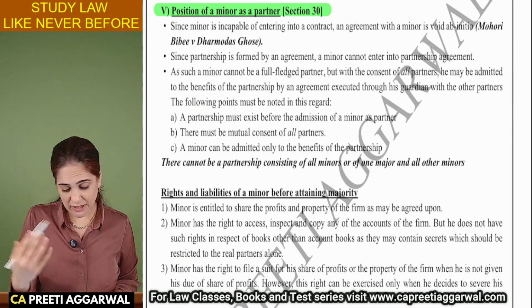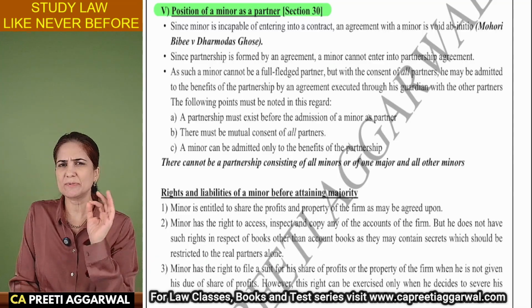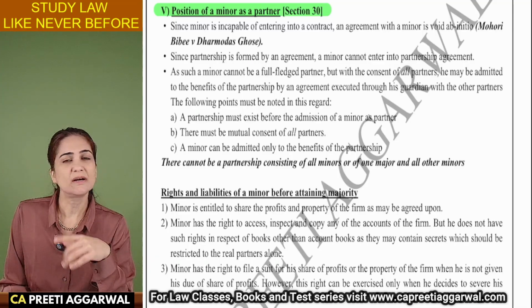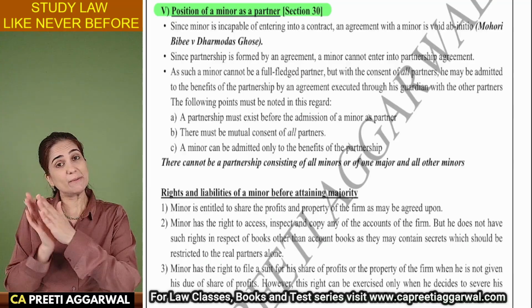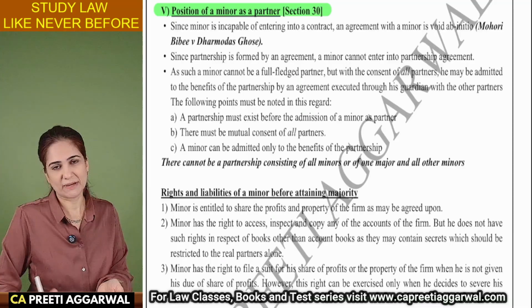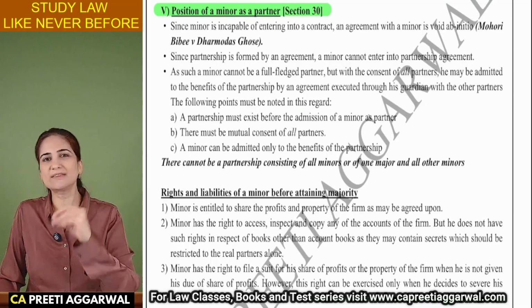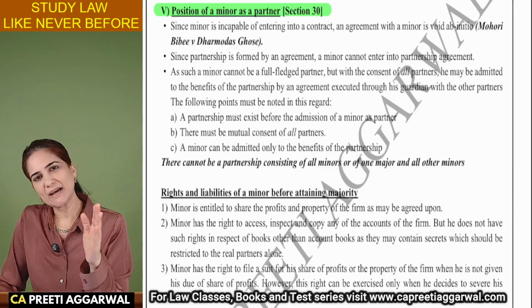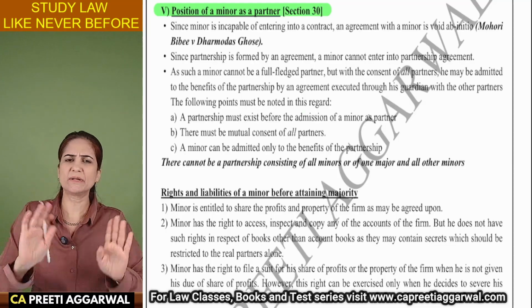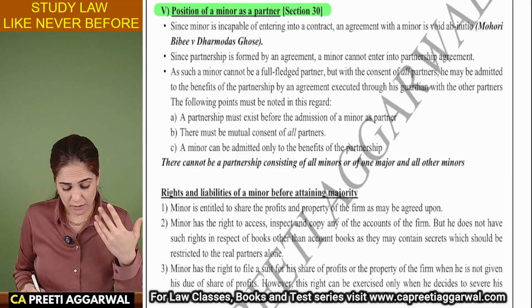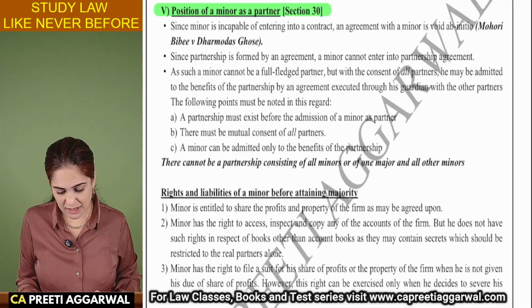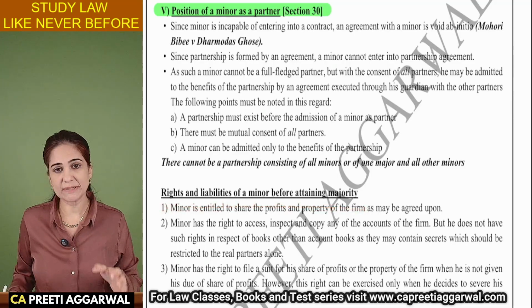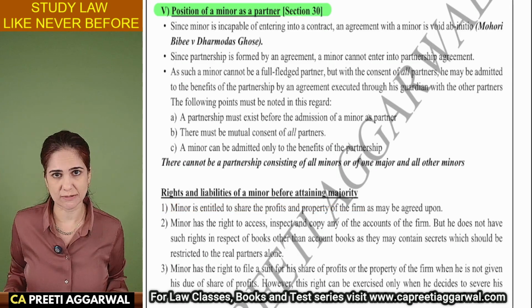Now, what kind of questions can be asked? 90% of the times they ask a theory question. The framing may be of a case-based question, but actually they expect you to write the theory only. So it may seem as if it's case-based, but they are expecting you to write the theory, or it will be a simple theory question. Now, what kind of question is asked? Sometimes they ask what are the rights and liabilities before and after attaining majority.